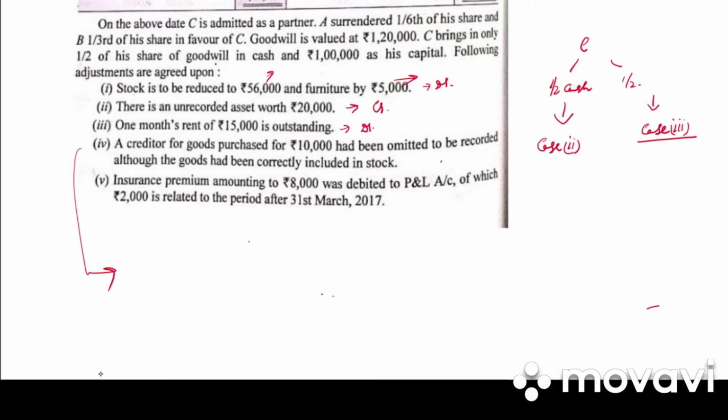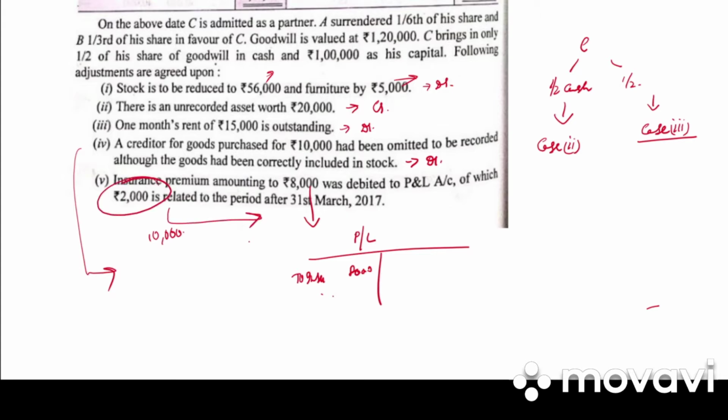So point 4, they have said that there was a creditor whose entry we forgot to make, it was 10,000 rupees, but the stock has been recorded. So which means there is an increase of liability by 10,000, which will be written on the debit side of revaluation account. Then we have insurance premium 8,000 debited in P&L account. In the P&L account we had an insurance of 8,000, of which 2,000 is related to the period after 31st March. So whatever is related after 31st March becomes your prepaid insurance. So this is an increase in the asset, so credit side of revaluation account.